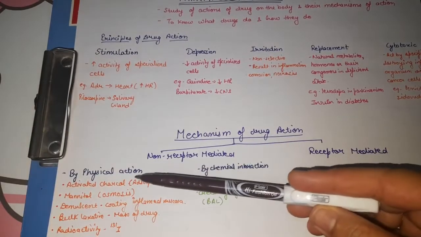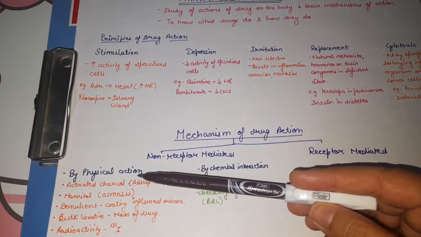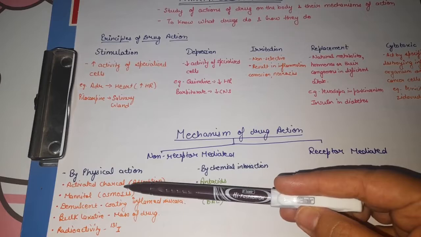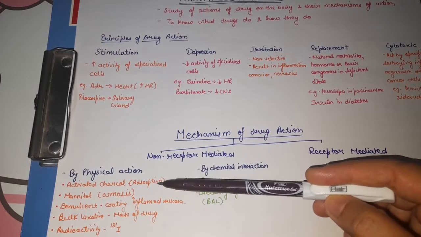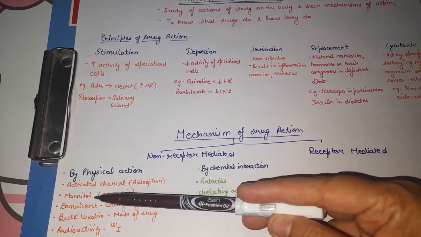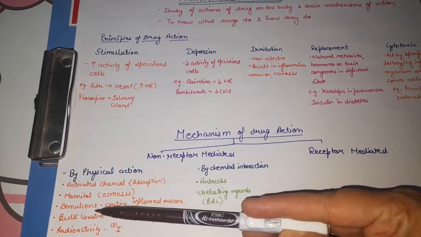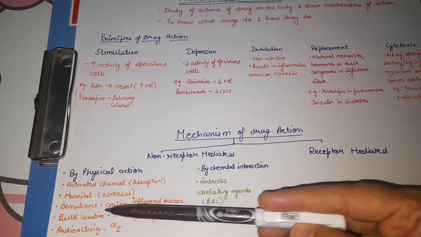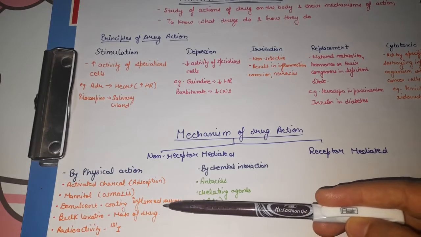So what do we mean by physical action? Physical action depends on the physical property of the drug. For example, activated charcoal is used in case of poisoning. It acts by its physical property like adsorption. Mannitol, an osmotic diuretic, acts by osmosis. Next is demulcent. Demulcents are soothing agents which we use in pharyngitis and laryngitis because they coat the inflamed mucosa and there will be no irritation.